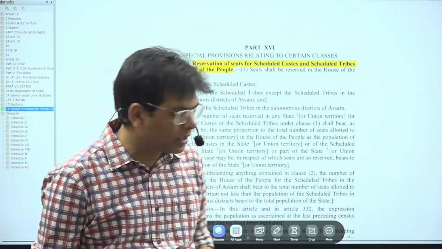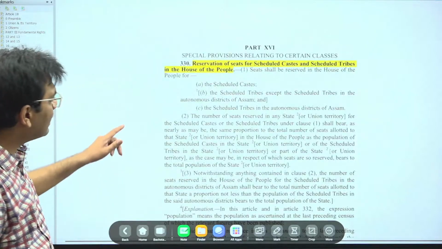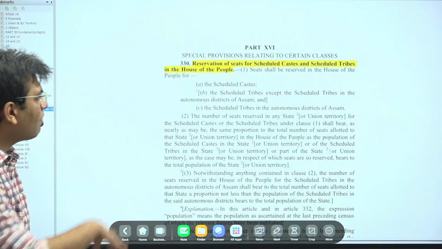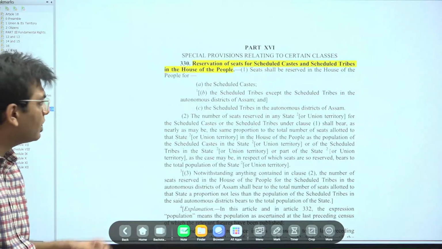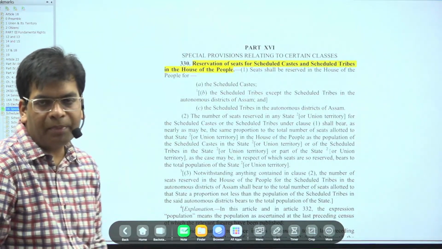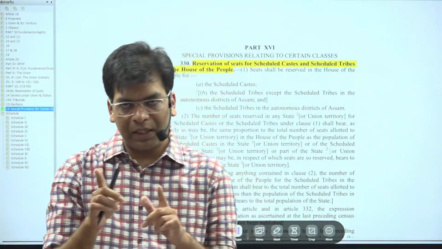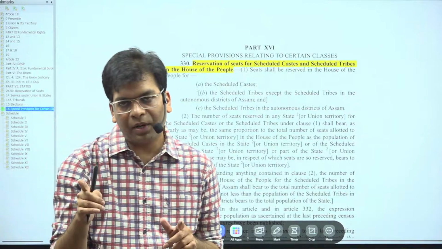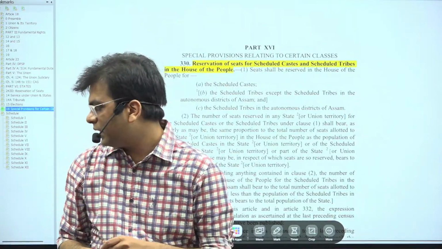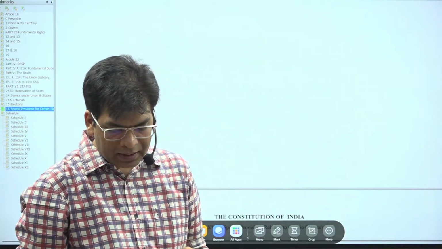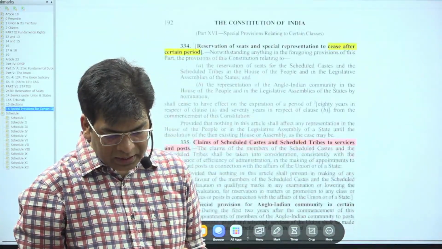Part 16 talks about special provisions relating to certain classes, and it starts with the reservation of seats for the Scheduled Castes and Scheduled Tribes in the House of the People. 330 starts with the reservation in Parliament. 332 provides the reservation for SC, ST in the state legislature. Okay, I hope this is clear.